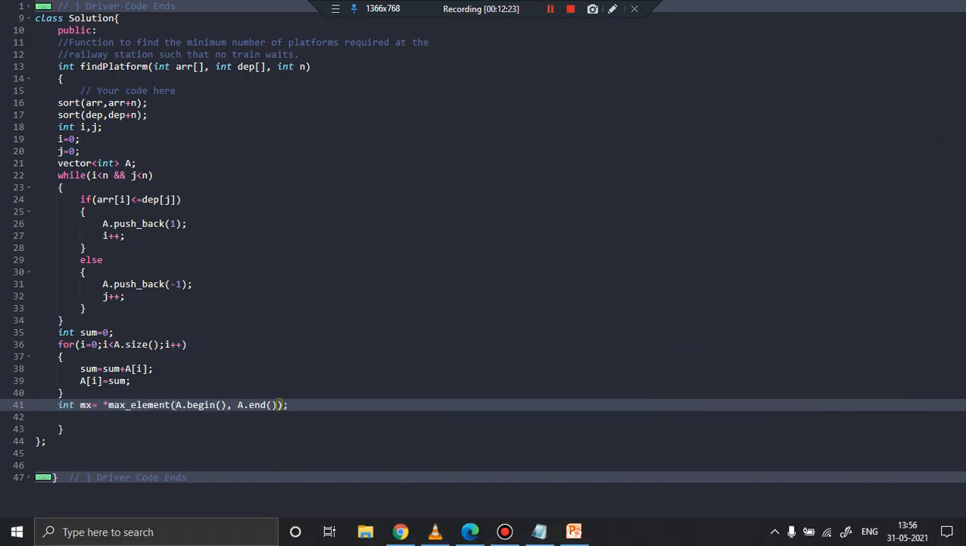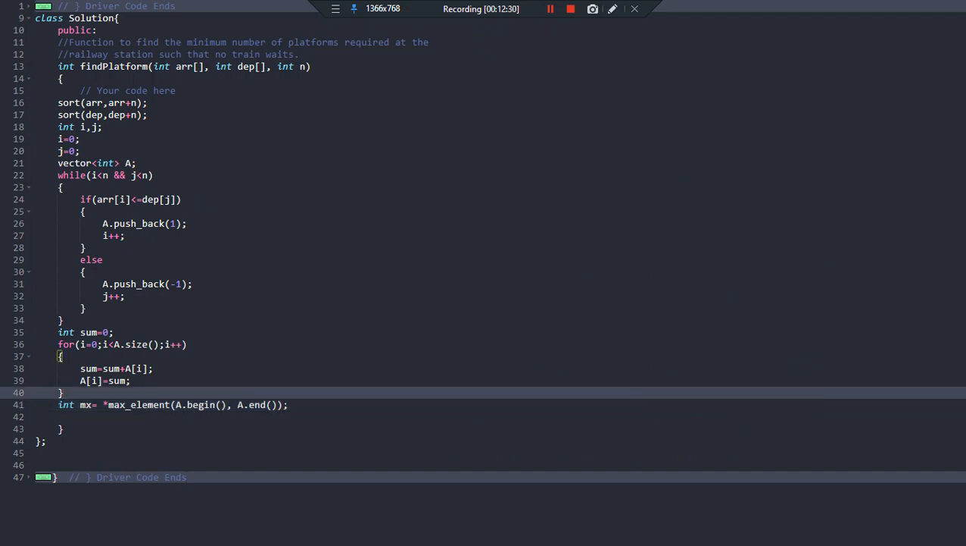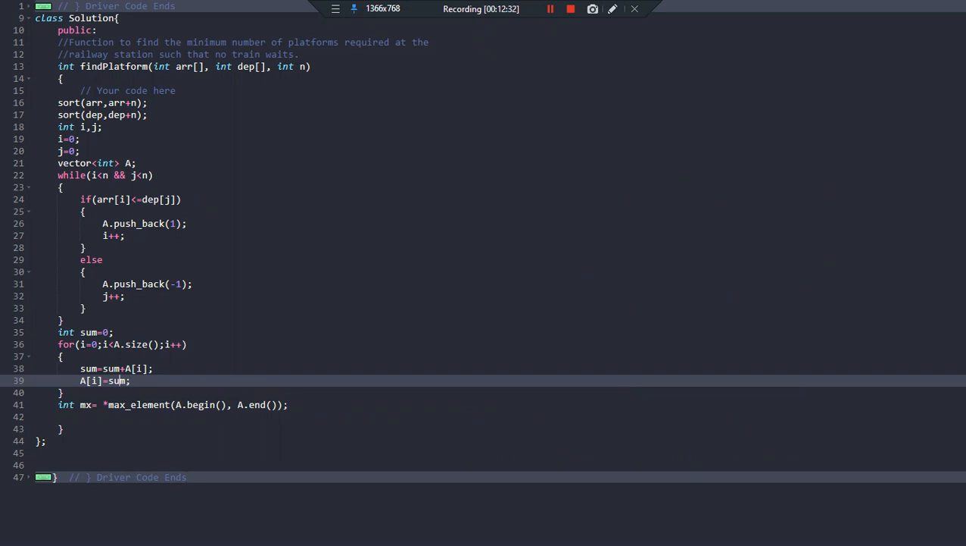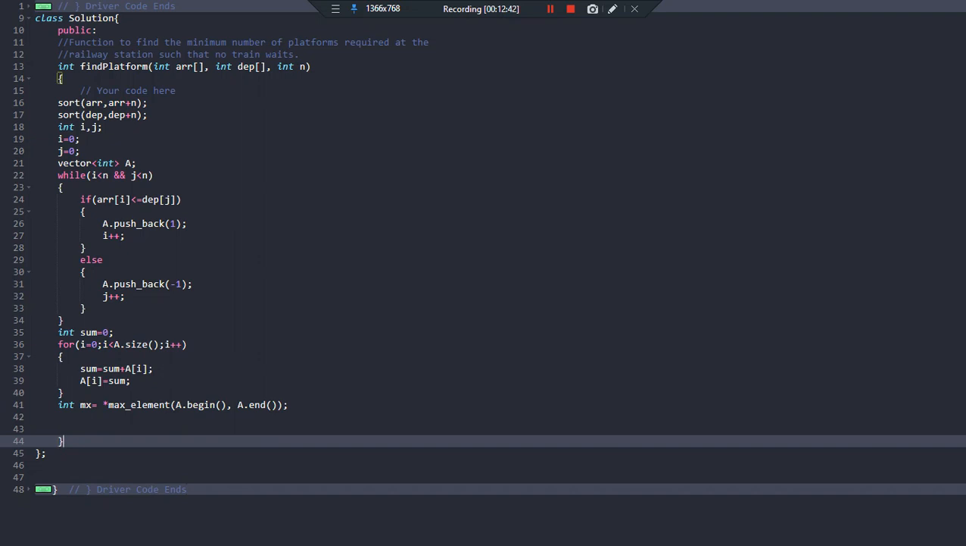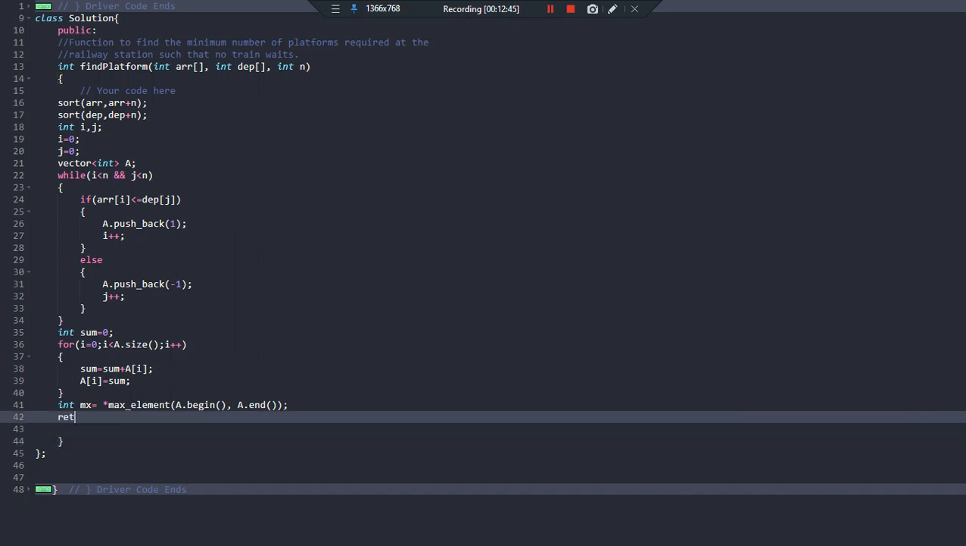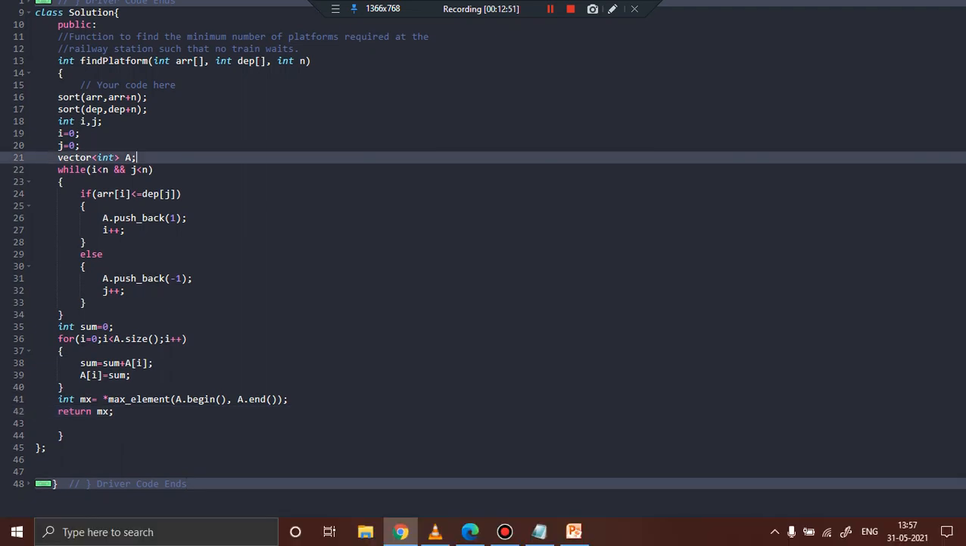Alright, so let me clear the screen. Fine. Since we need the maximum value of a[i] in that array after we have updated a[i], we'll write int mx equal to *max_element(a.begin(), a.end()). So this will return the maximum value at that instant. Once we have the value mx, we can return mx, right? Yeah, so this should work. Let us now compile and run the code.